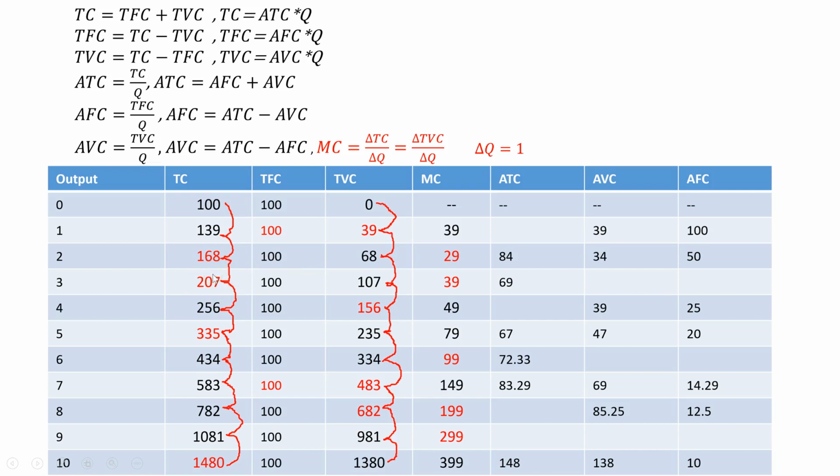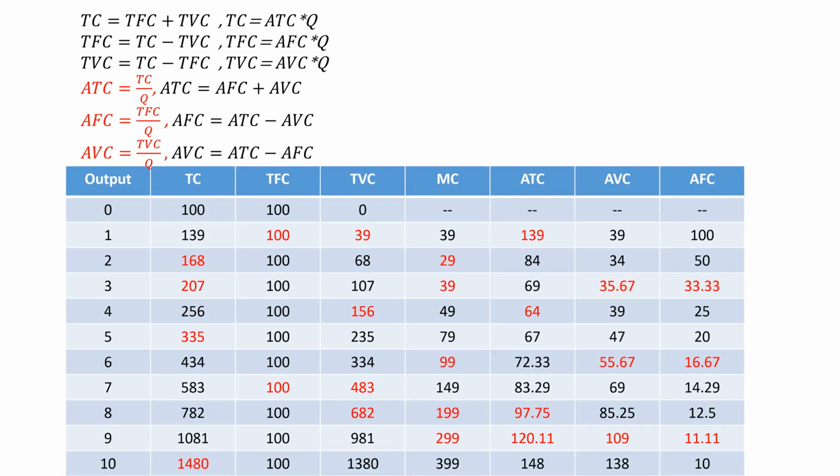The same rationale is true for total variable cost. The average cost can be calculated by dividing the total by the corresponding output quantity. Alternatively, knowing two of the averages, you can figure out the third one.